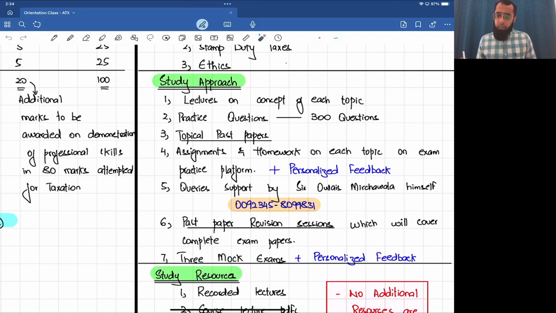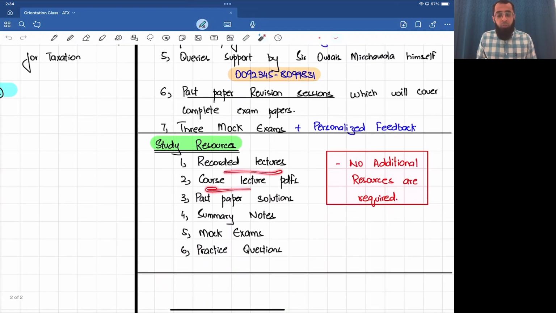Everything in detail. You will be getting my recorded lectures, my course lecture PDFs, nothing to copy. Just listen to me. All these PDFs will be provided. Just print them out. No need of any book or page. Just follow my lectures. Everything is covered. My past paper solutions, my summary notes, entire course summarized in 50 pages, my own mock exams, practice questions, everything covered in detail. The past papers are done, so there is no need of any exam kit. Exam kits also cover the past papers.